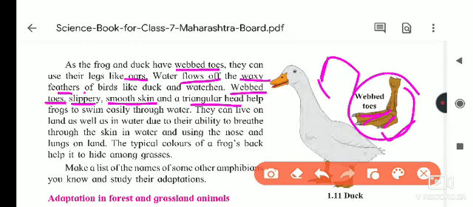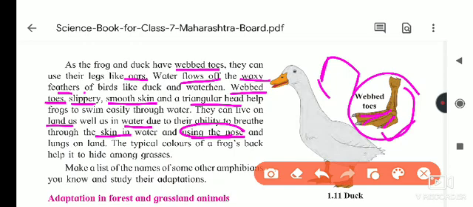The typical color of the frog's back helps it hide among the grasses. See, that is also a main adaptation. So they can live on land as well as in water. They have the ability to breathe through the skin, and also they use the nose. When it is in the water, it uses the skin. When it is on land, it uses the nose and lungs.